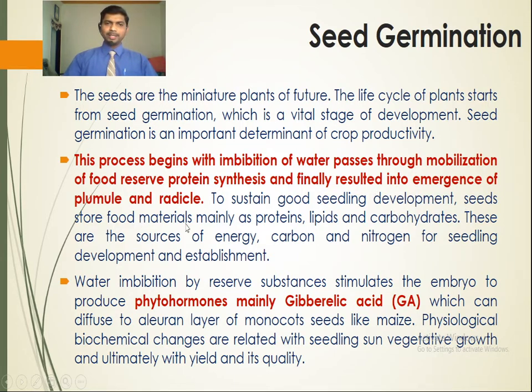During the mobilization of reserve food material, the hydrolytic enzymes act on the food reserves present in the cotyledon or the endosperm, which break down complex compounds such as carbohydrates, proteins, fats and lipids into simpler products, and these products are utilized for the emergence of plumule and radicle.